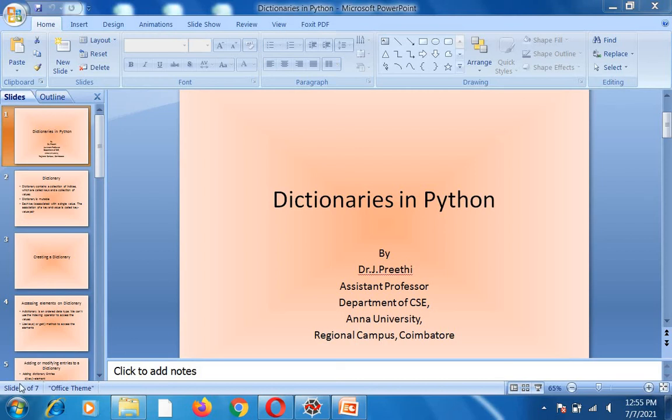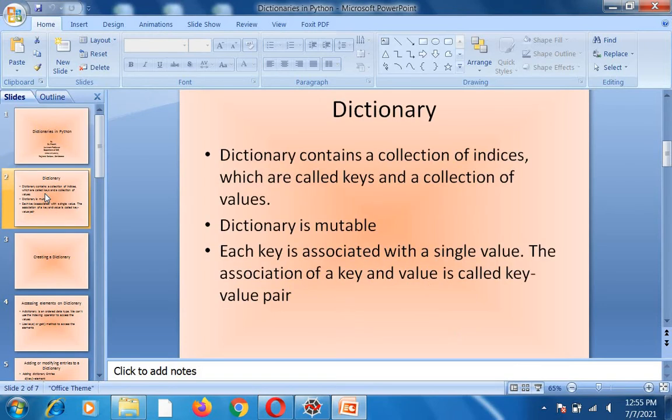Good morning everyone. Today we are going to see another new topic in Python, that is dictionaries. Dictionary is also another data type in Python. Like how we have discussed tuple, list, strings, here we are going to discuss today one more new data type in Python, that is dictionary.